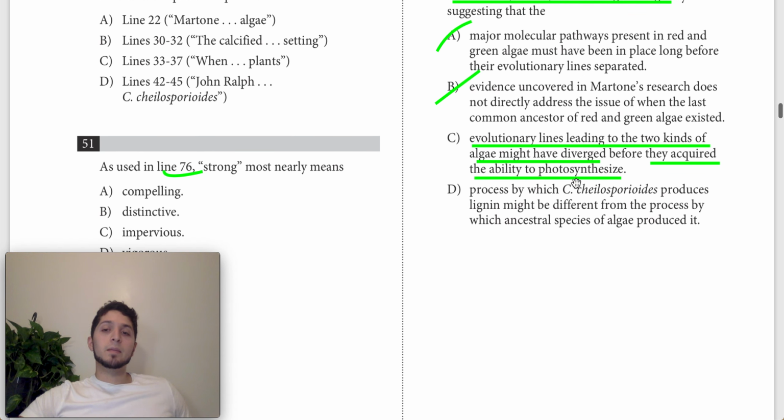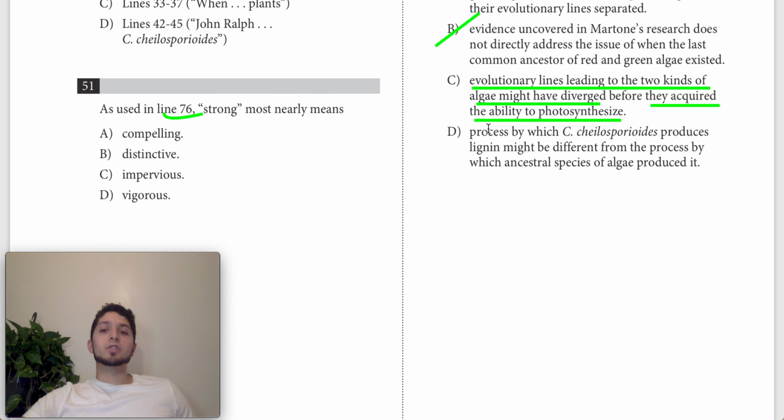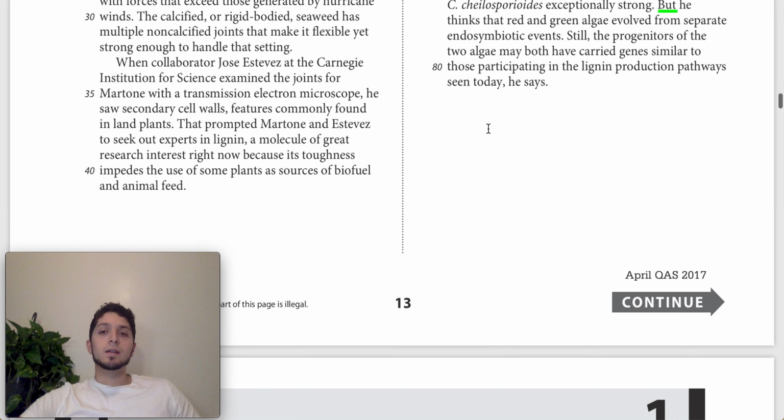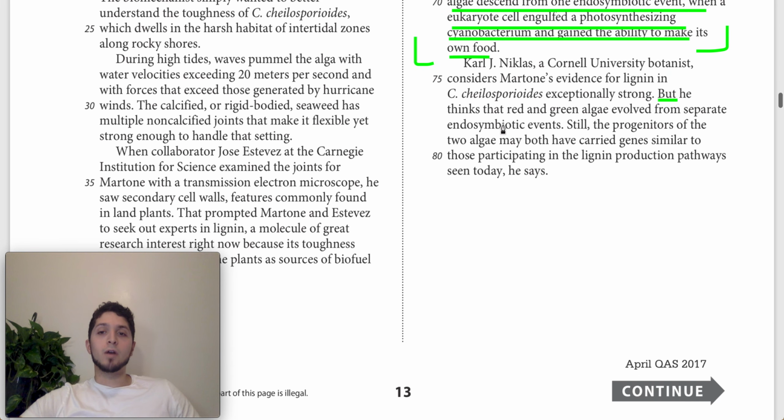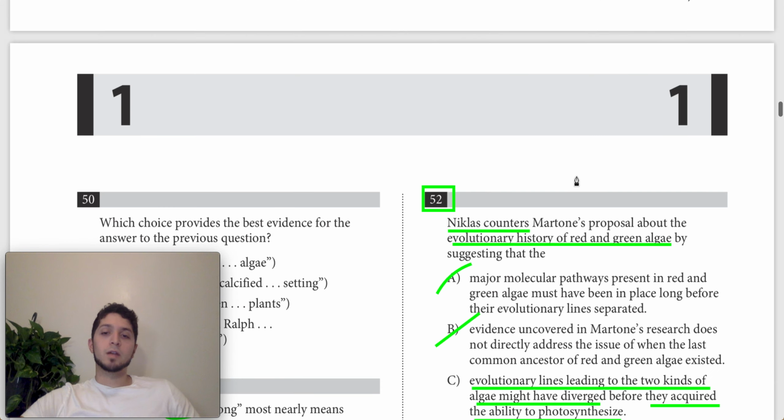So that would make this a pretty good answer choice because Nicholas would counter Martone by saying that the evolutionary lines were already split between the two algae before they developed the ability to photosynthesize. Basically, the line that led to red algae and the line that led to green algae developed the ability to photosynthesize separately, or they had separate endosymbiotic events, which is exactly what Nicholas says here, that he thinks they evolved from separate endosymbiotic events. So this is a pretty good answer choice. We should definitely keep it.